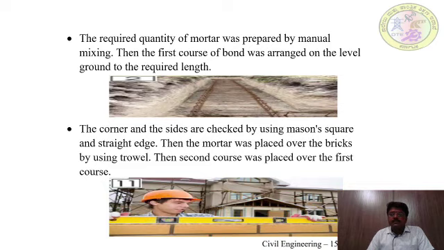The corner end and the sides are checked using the mason square. The corner and the sides are checked using the mason square and straight edge, to check the straight line of the corner and the length of the sides.